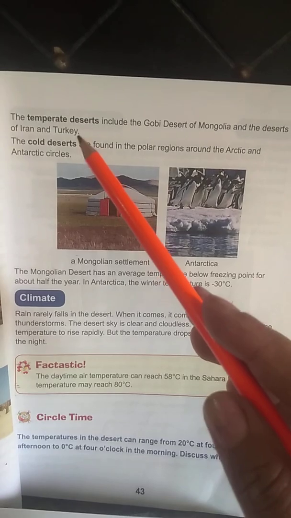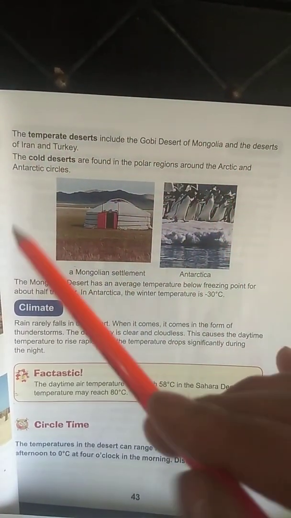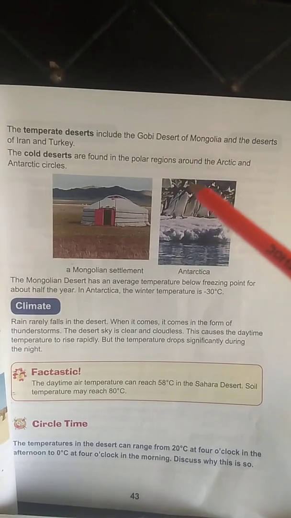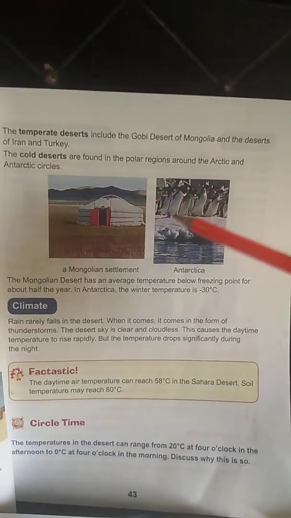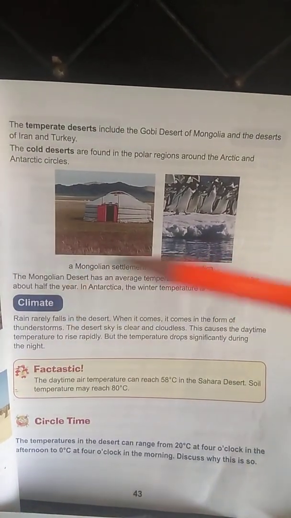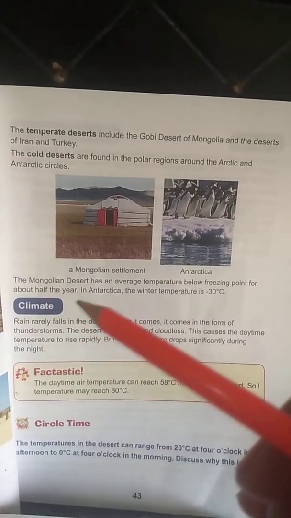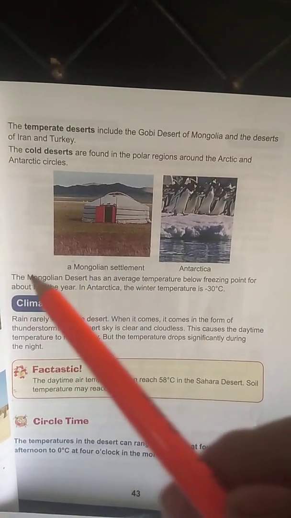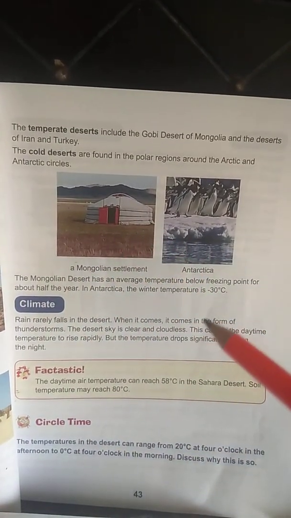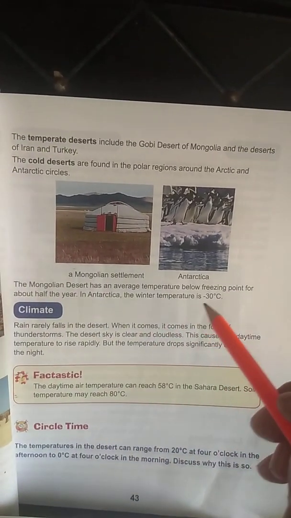The temperate desert is the second type of desert. Examples are the Gobi Desert of Mongolia and the deserts of Iran and Turkey. They are temperate deserts. Cold deserts are found near the polar regions around the Arctic and Antarctic circles. The Mongolian desert has an average temperature below freezing point for about half the year. That means mostly around 6 to 7 months, or maybe more. The temperature in the Mongolian desert is below 0 degrees Celsius. And in Antarctica, the winter temperature is minus 30 degrees Celsius, which is really freezing.